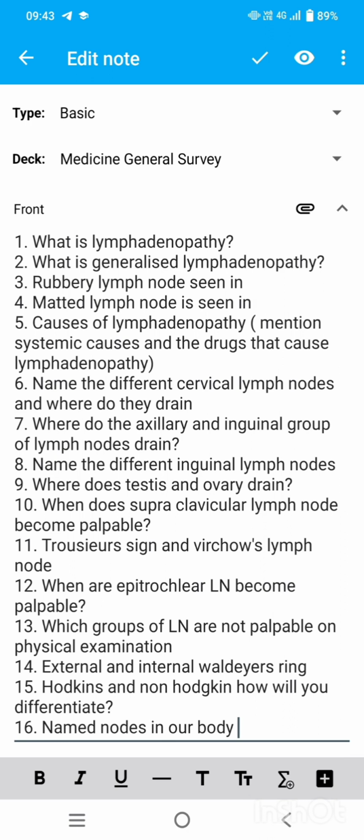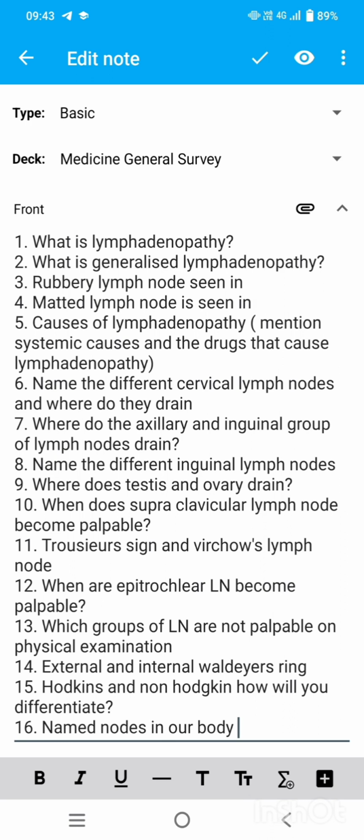Then you have neoplastic conditions like lymphoma, Hodgkin's, non-Hodgkin's lymphoma. Then you have certain drugs which can cause lymphadenopathy. So this summarizes the systemic causes. Mainly you go for infectious, autoimmune and neoplastic causes and mention some drugs. Sixth question, name the different cervical nodes and where do they drain?